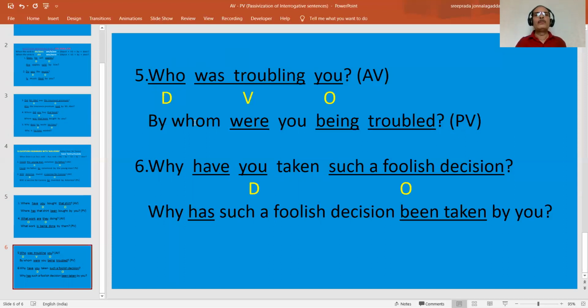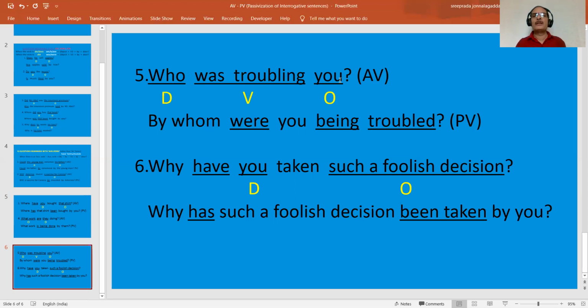So by whom was. Here this was is V2 form. You can be taken both as singular and plural, but when you is the subject, we have to write were only, not was. That's why by whom this was becomes were, because we take the object you as plural only, not as singular. So by whom were you?